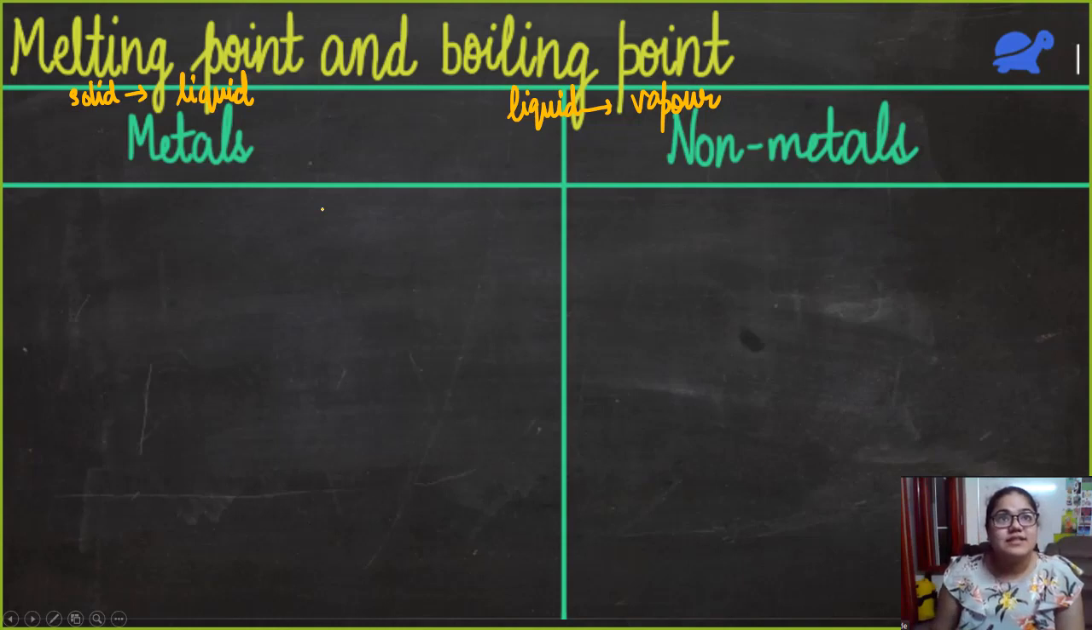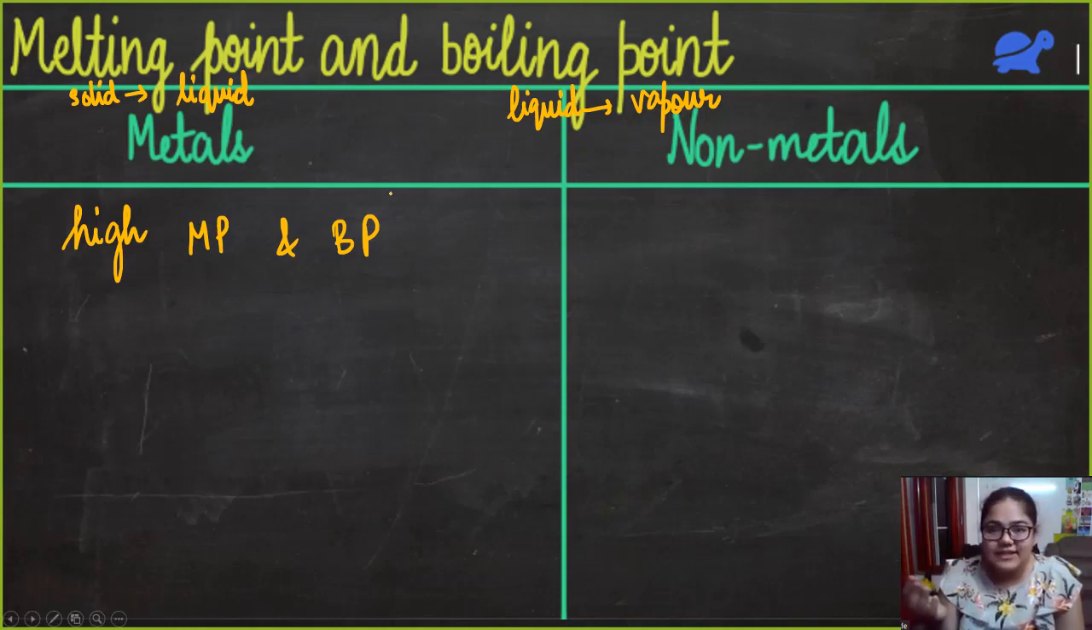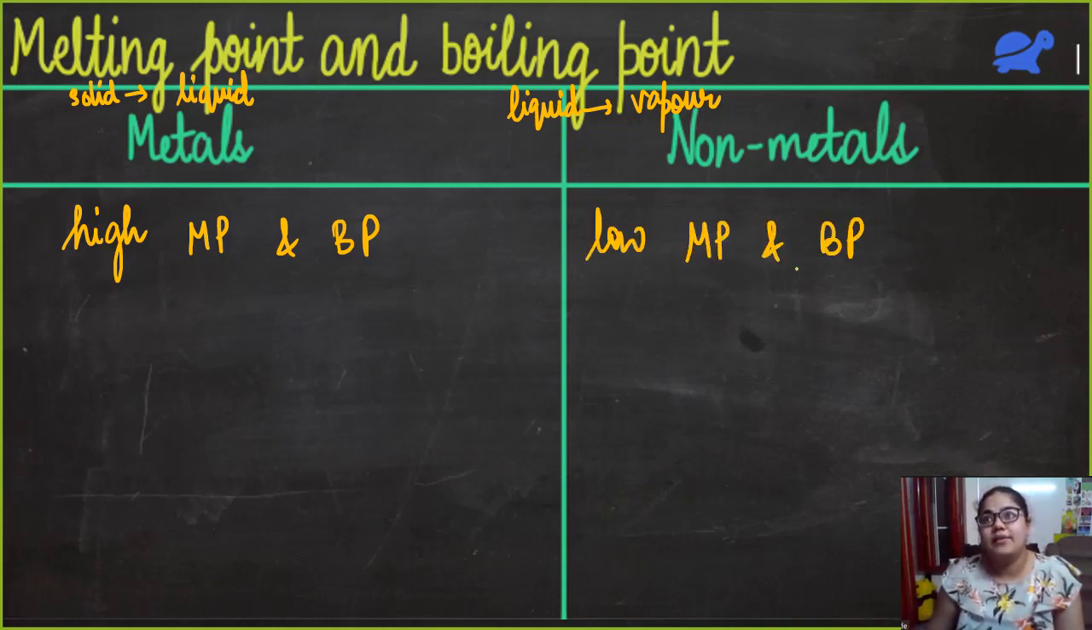So, metals usually have a very high melting point. Metals have a high melting point and boiling point. So it is not very easy to melt a metal. Okay. And non-metals have low melting point and boiling point. And yeah, again, we have a few exceptions.